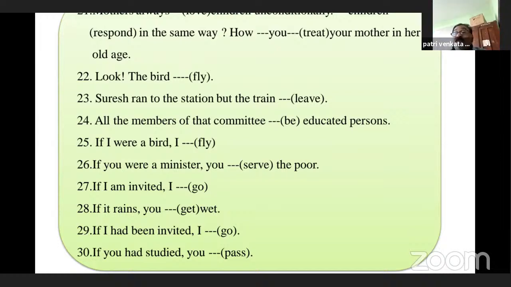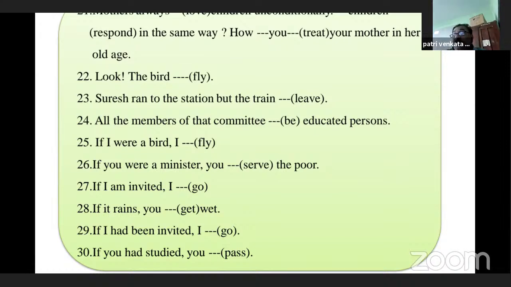You will get wet. If I had been invited, this is an unfulfilled condition. If I had been invited, I would have gone. If you had studied, you would have passed. This is an unfulfilled condition.